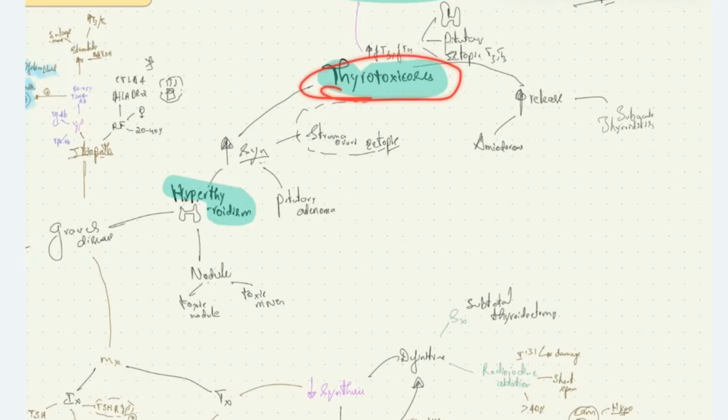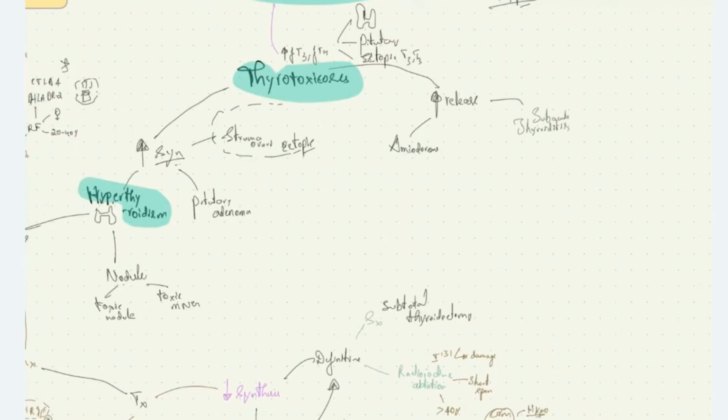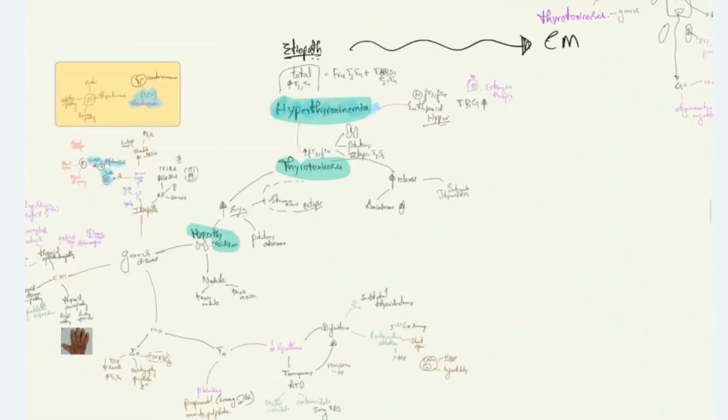Or there can be increased release of thyroid hormones without any disease due to intake of amiodarone, which is an anti-arrhythmic drug, or also due to subacute thyroiditis. The inflammation and destruction of thyroid tissue causes the release of T3 T4 into the system, causing the manifestations of thyrotoxicosis. This is the etiopathophysiology of hyperthyroxinemia.